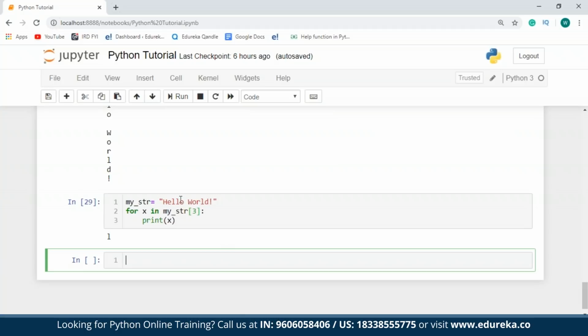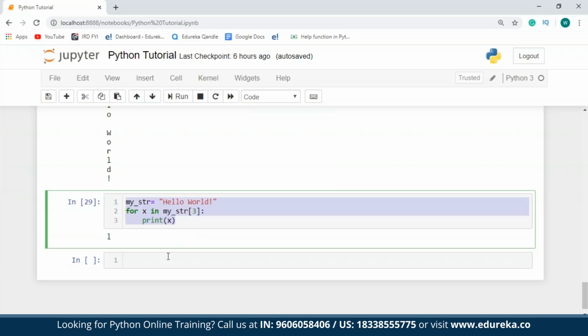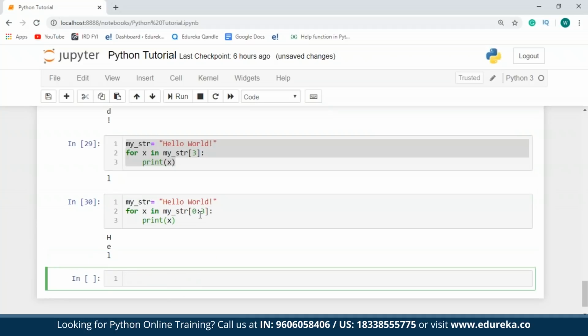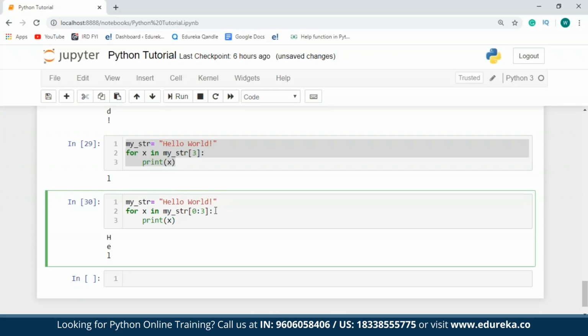In case I want to selectively print a section of the values present in my string, I can make use of the for loop and then slice the values that I want from my string. So for that, I'll just copy this. I'll paste it over here and I'll say print all the values from 0 to 3. So as you can see, from index number 0 to index number 3, I have all the values that are printed. Please make a note over here that it starts from 0, goes on till 3, but it does not print the value present at index number 3.